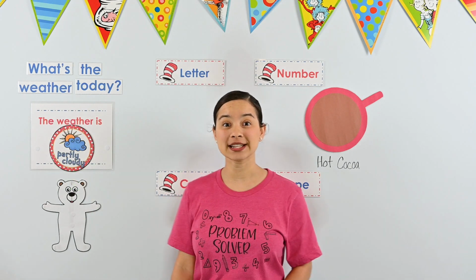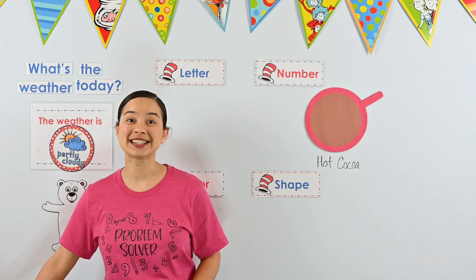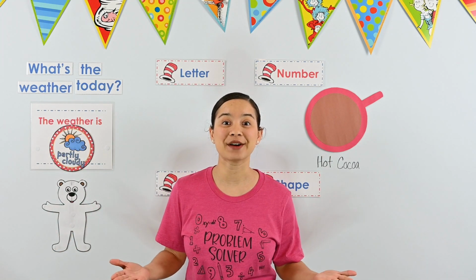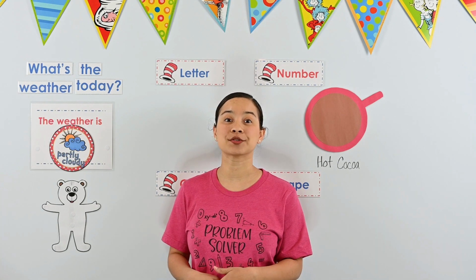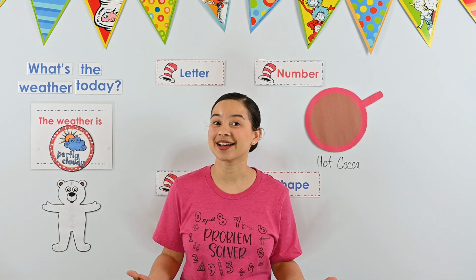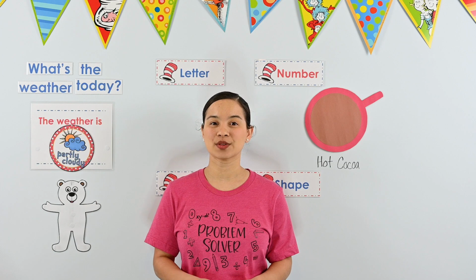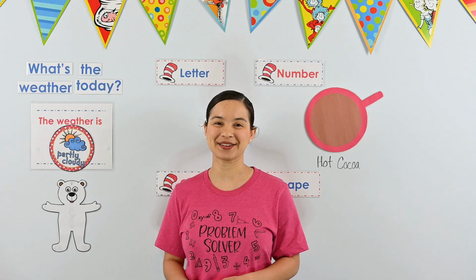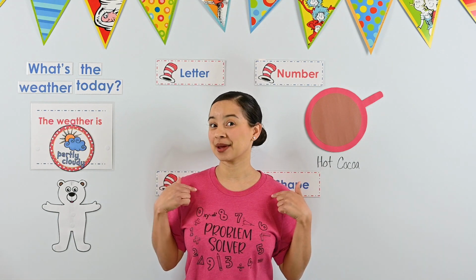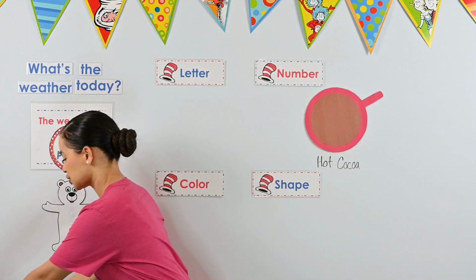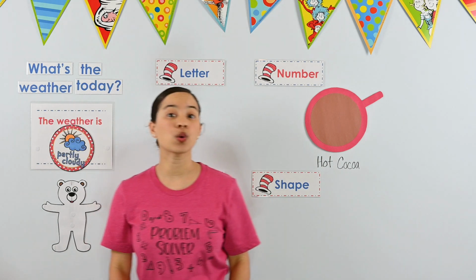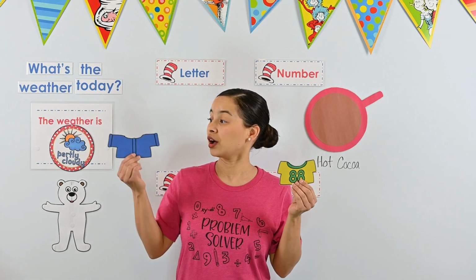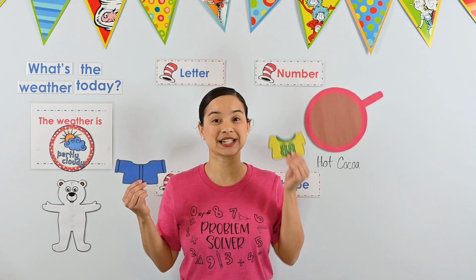Excellent. Great work, friends. Okay, now it's time to get Perry the polar bear dressed for a partly cloudy day. We also have to remember that it's cold outside because it's wintertime. So we need to get Perry dressed for a cold and partly cloudy day. Let's start with Perry's top. Which top should Perry wear on a cold and partly cloudy day? Should he wear a long sleeve shirt or a short sleeve shirt?